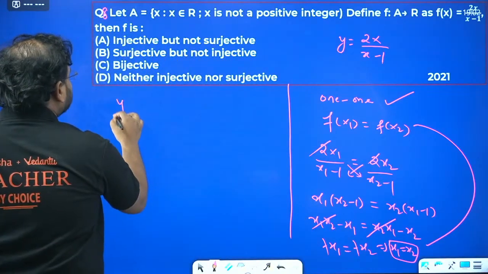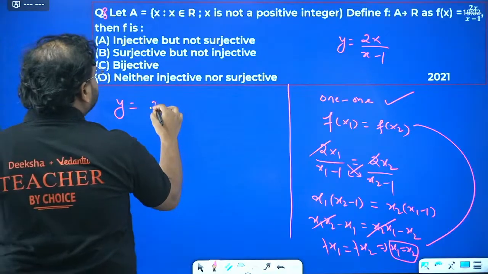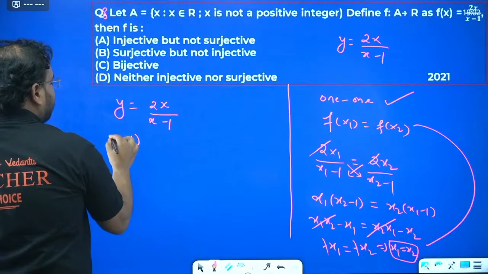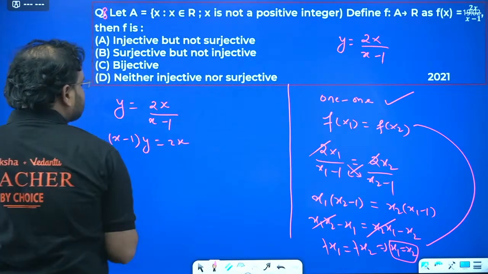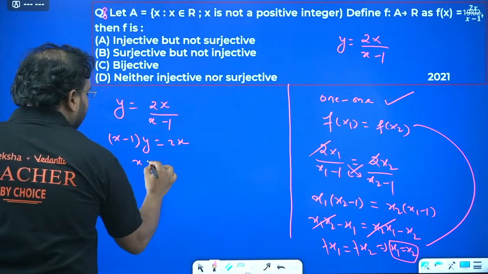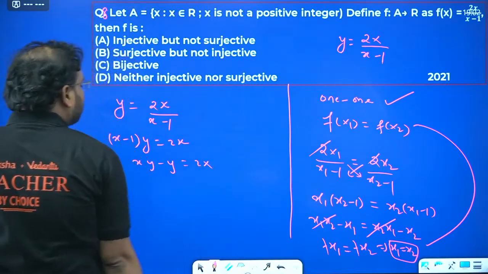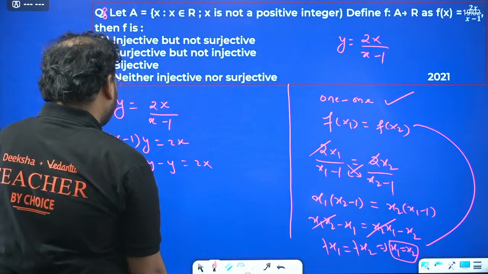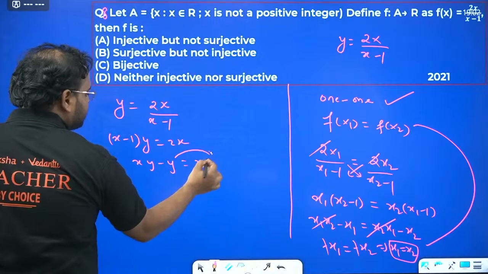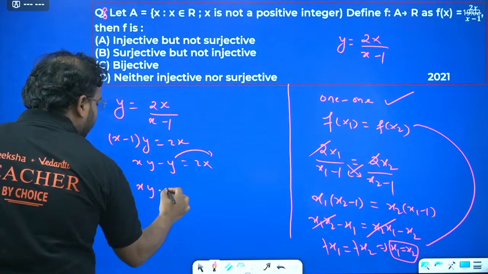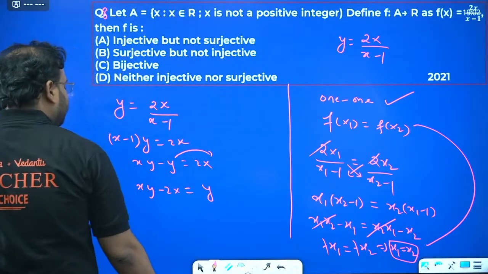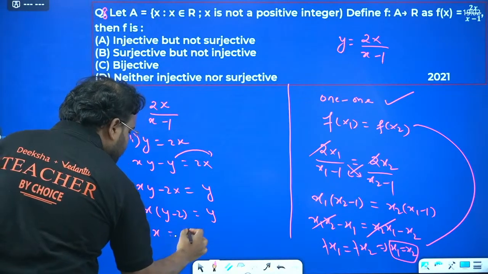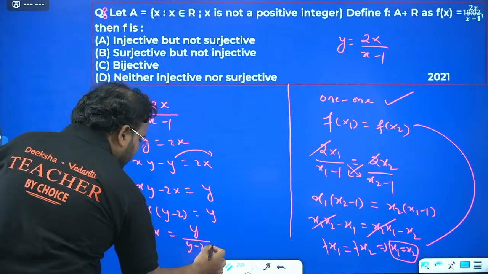What about onto, sir? I said this already. Try to write y equal to this function and make x the subject. How do you do that? Cross multiply. x minus 1 into y equal to 2x. Open the bracket. You'll have xy minus y equal to 2x. We'll move this y over here and this over here. We'll get xy minus 2x equals y. Let's take x common. You get x into y minus 2 equal to y. So x equals y upon y minus 2. Please cross check.